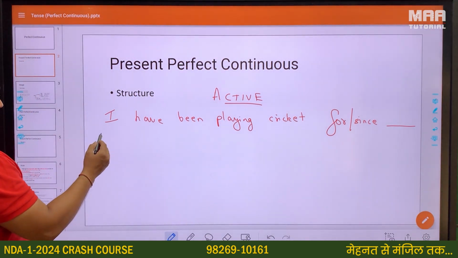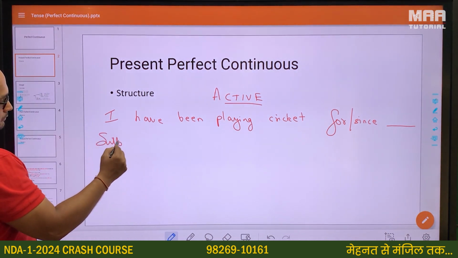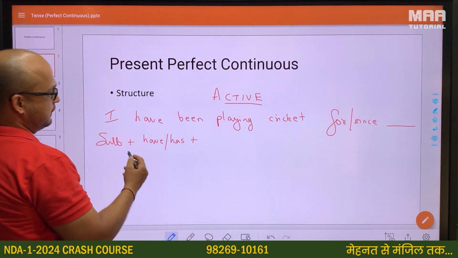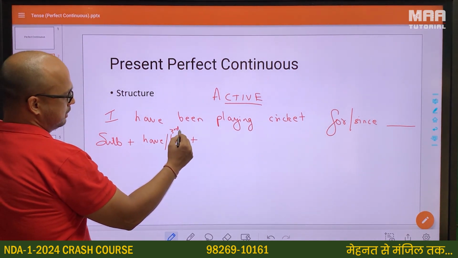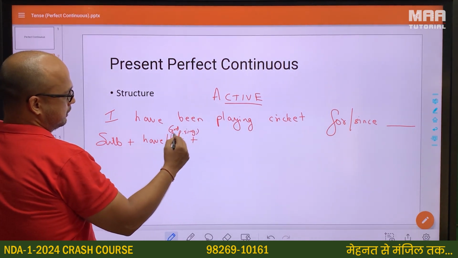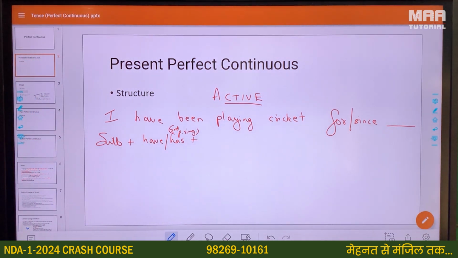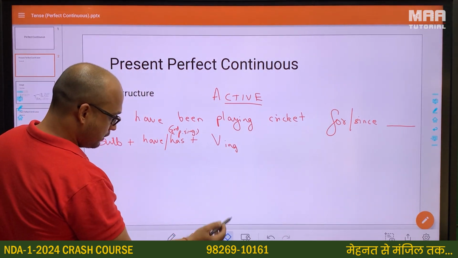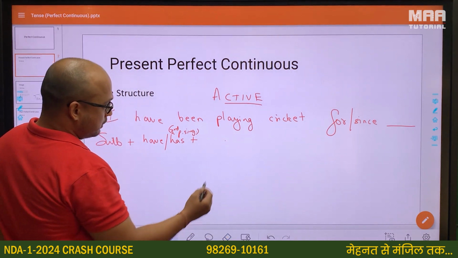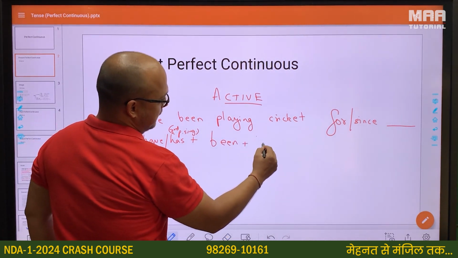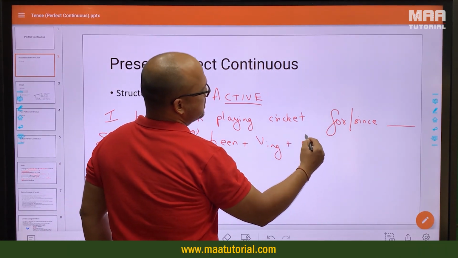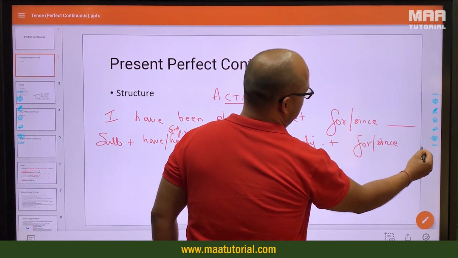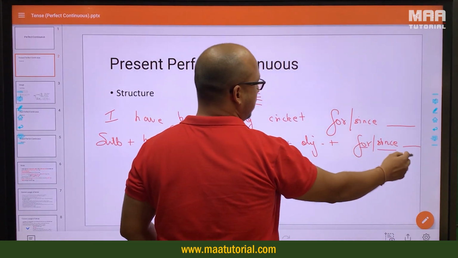So the structure, if you see, is subject plus have or has, depending on what the subject is. If it is a third person singular, then we will have the auxiliary verb has, otherwise we will use have, plus been, then the ing form of the verb, then object, and then we can have for or since, followed by a period of time for for and a point of time for since.